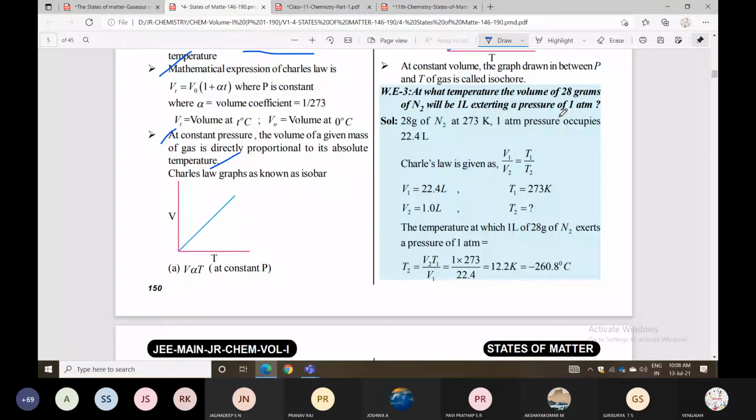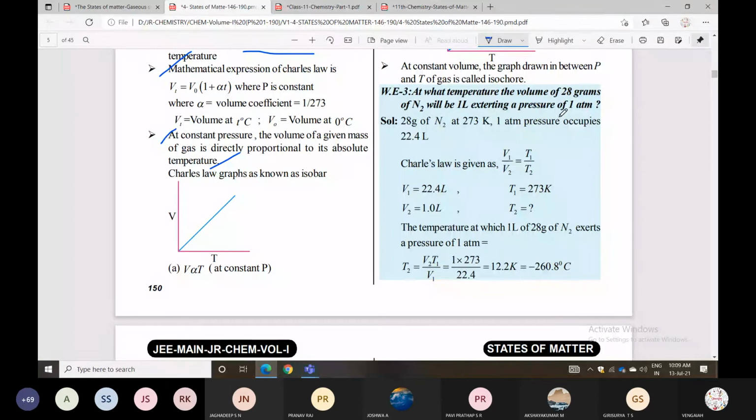Now apply Charles's law. V1 equal to 22.4 liters, V2 is 1 liter, T1 equal to 273, and T2 is the unknown, the temperature at which 1 liter of 28 grams of N2 exerts a pressure of 1 atm.